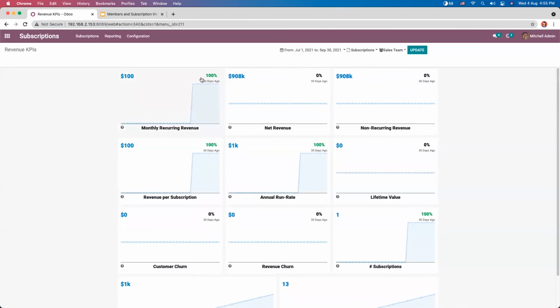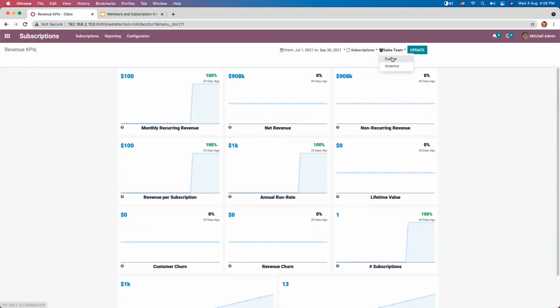You can view this quarter 100%. We can also filter by subscription plans. If you want to view the revenue KPIs report of online magazine subscription only, then you can choose that.